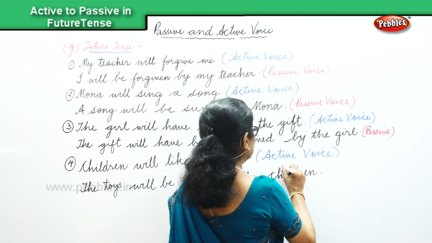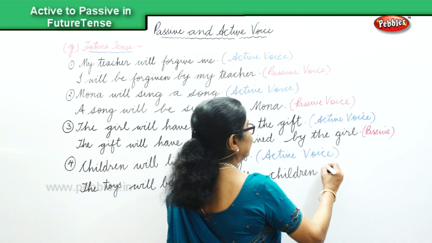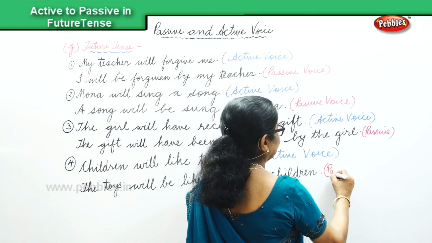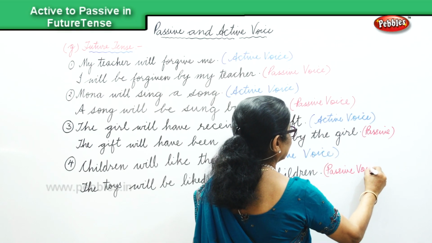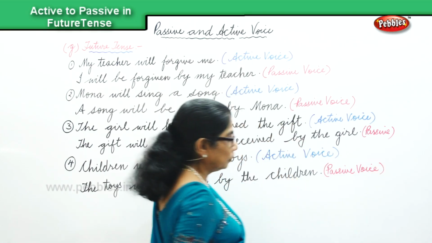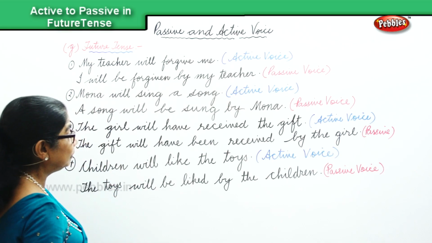And that is in the future tense, and it is passive voice. So we learn to change active to passive.